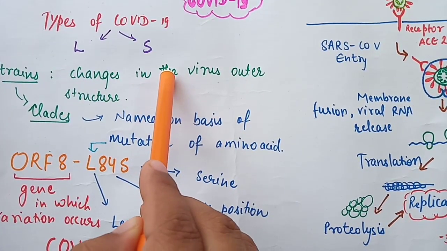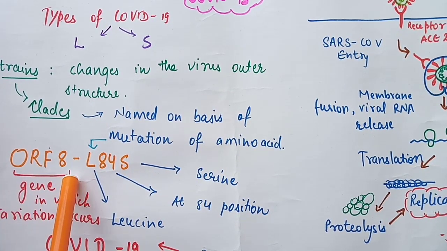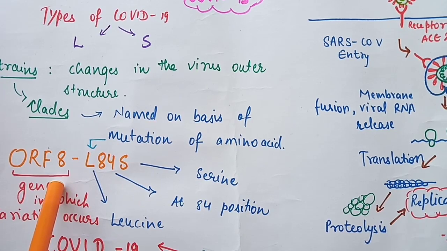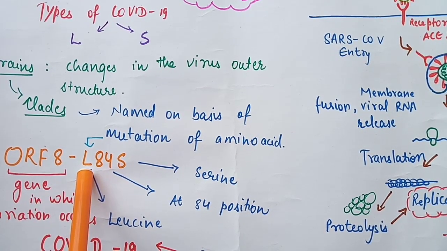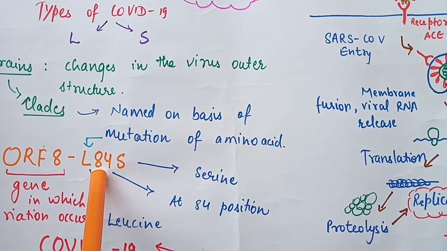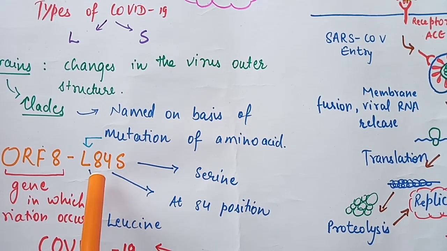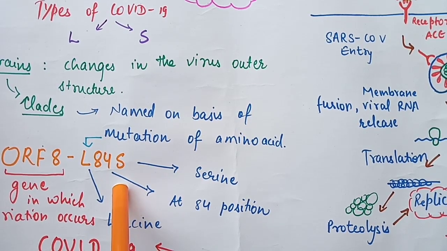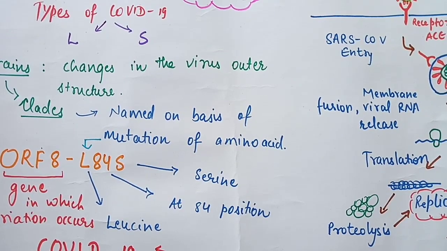How did they come to know this? This is because of the ORF8 gene. This is a gene in which a mutation occurs. When the mutation is L to S at the 84th position, that is, leucine is mutated to serine at the 84th position, this is known as the two strains, that is L and S strains of COVID-19.